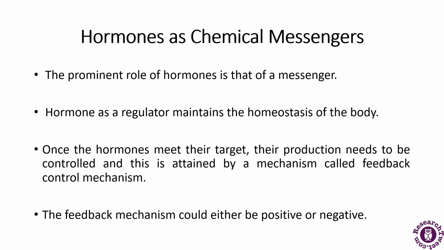Now, as I was telling you, hormones are called the chemical messengers. Why are they called chemical messengers? Because the prominent role of a hormone is that of a messenger. For example, take the hypothalamus.